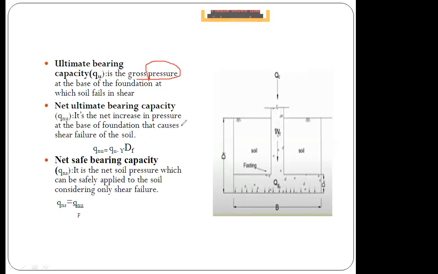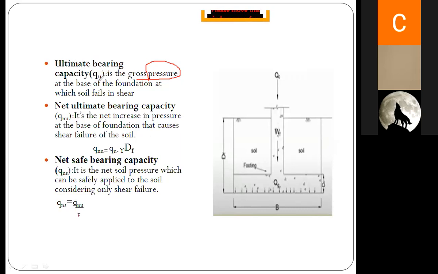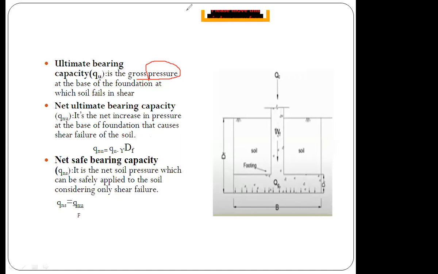Can anyone guess now what is the unit of bearing capacity? The definition itself gives us the unit. It is nothing but a gross pressure which is generated at the base of the foundation.